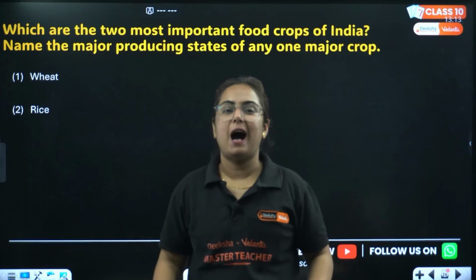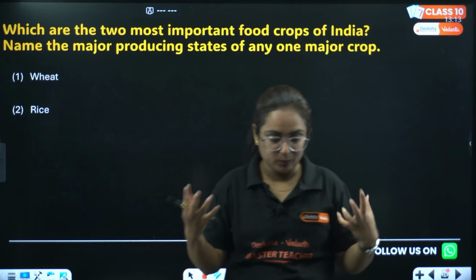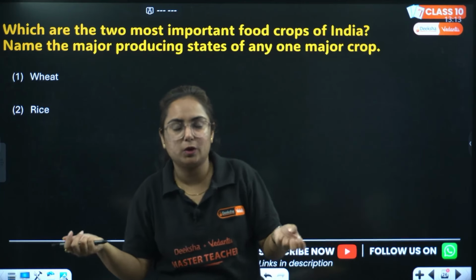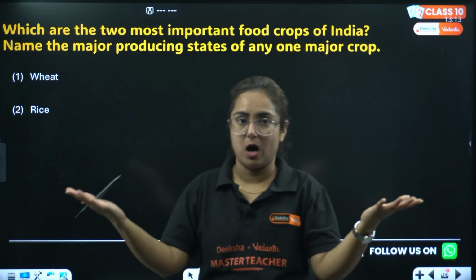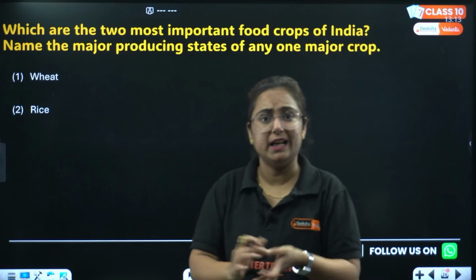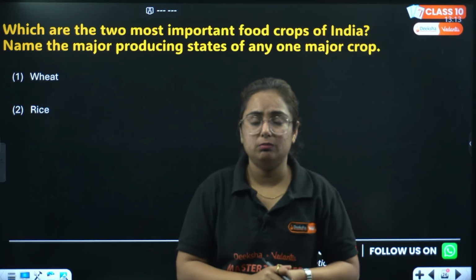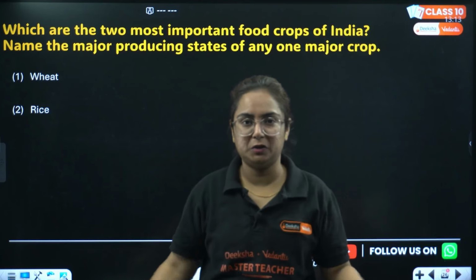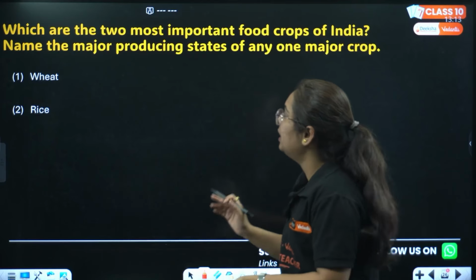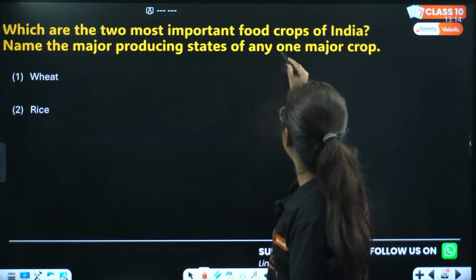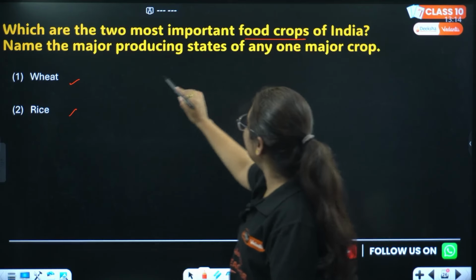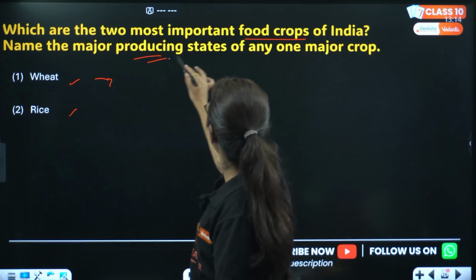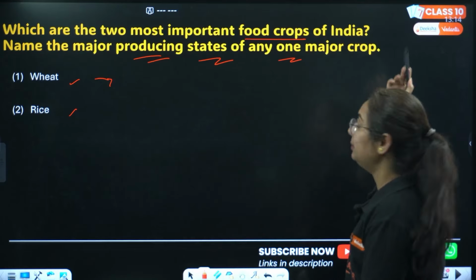That's it. However, these were not traditionally what was eaten by Indians. Rather, it was ragi and bajra, jowar. We had a very great and scientific diet. How it's totally spoiled with French fries coming from Europe. So, which are the two most important food crops? Bacha, we have wheat and rice. Now, you need to write what are the major producing states of any one major crop.